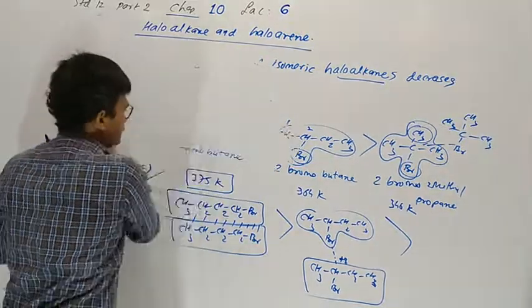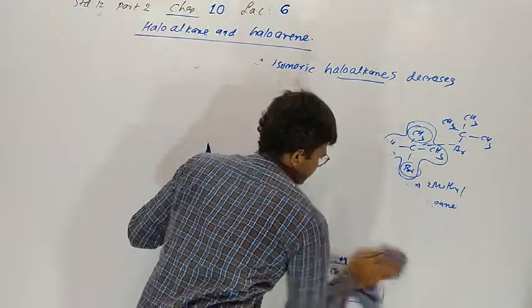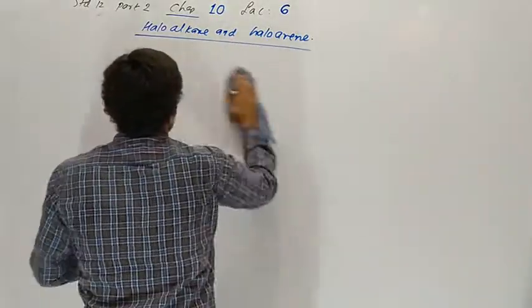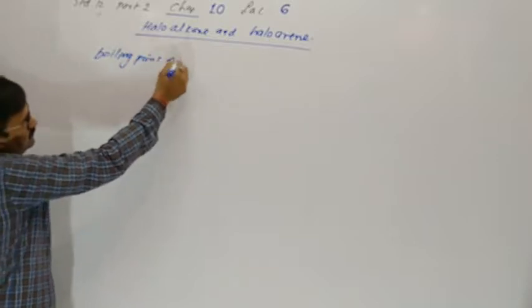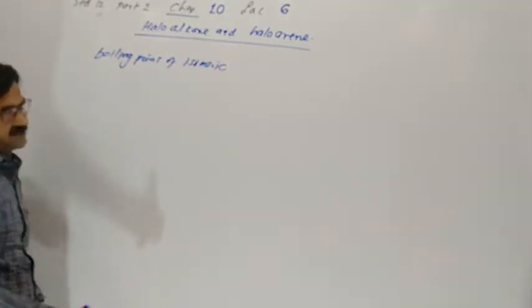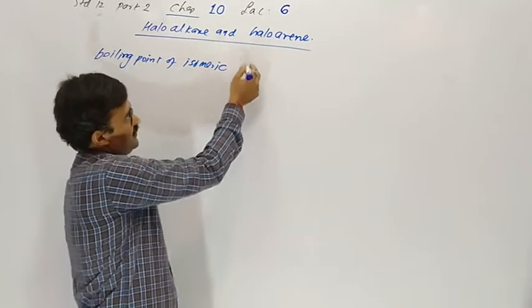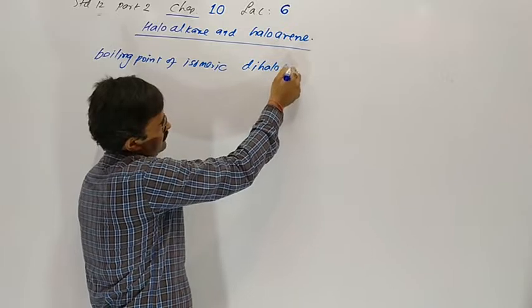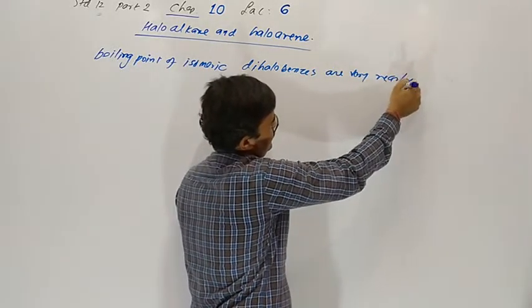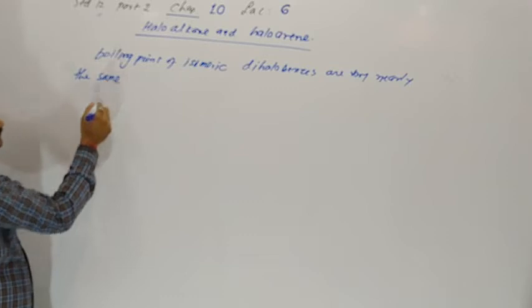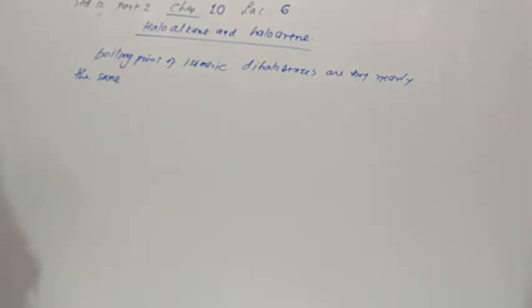Now the next point: the boiling points of isomeric dihalobenzenes are very nearly the same.